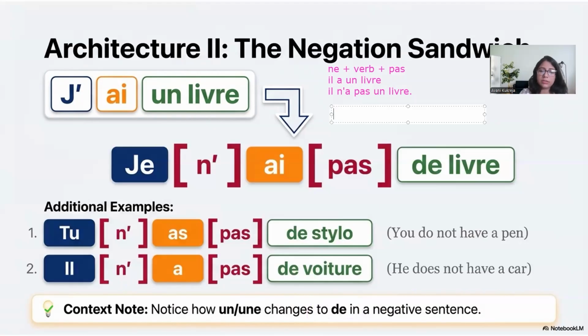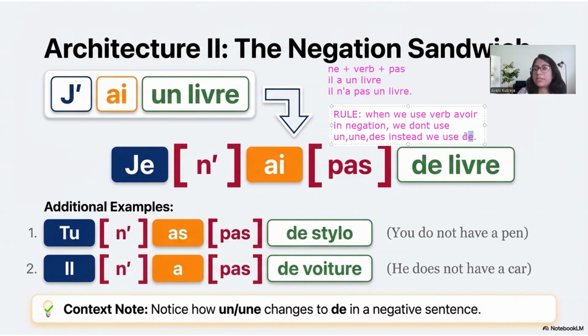So the rule is: when we use the verb avoir, in negation, we don't use un, une, des. Instead, we use de.